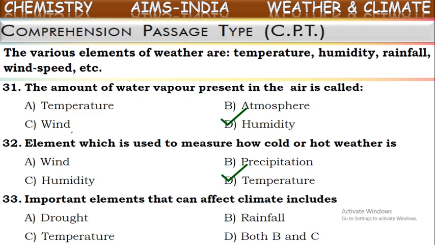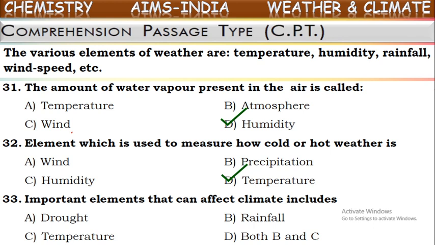So anyhow, even climate is being influenced by those elements. What are those? Like rainfall, temperature, wind speed, and humidity. These are the elements which affect even the climate of a particular place.